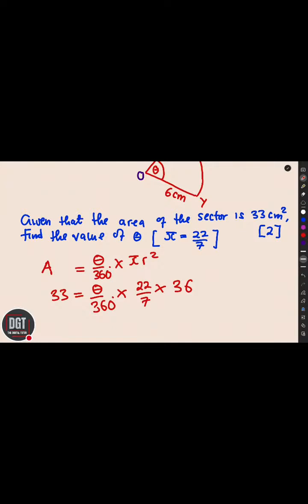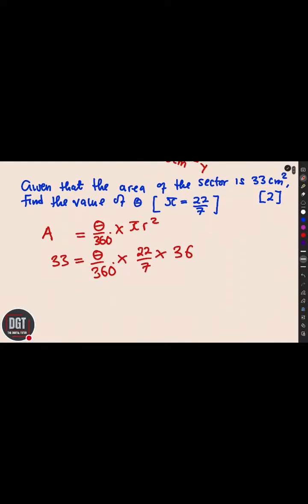Okay, I hope you've gotten that, because at the end of the day, paper 1 in terms of mensuration is about you having the numbers that you can work with. So we do not need big numbers here. I'll explain why working with 36 is easier than working with 6 times 6. Okay, so what is the next step? By the way, this question is just 2 marks. So you know that you don't have to spend all the time, but it can make you spend about an hour just on this one, if at all you are going to apply the wrong strategy.